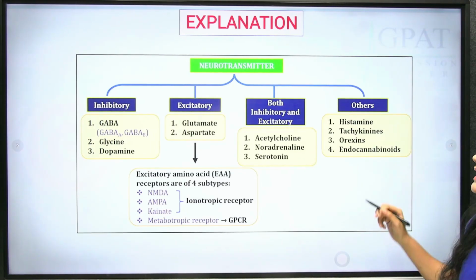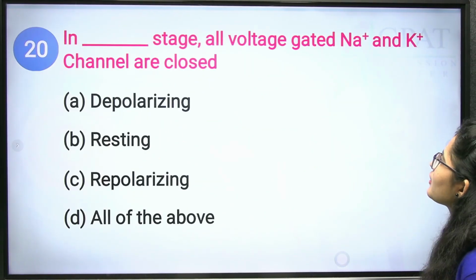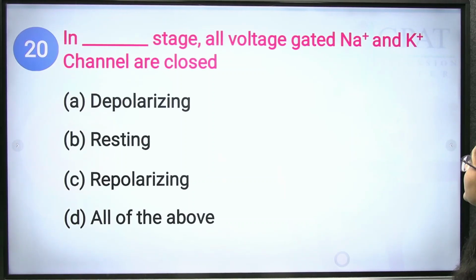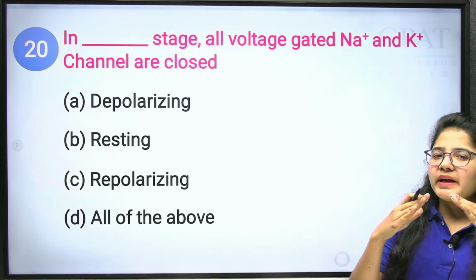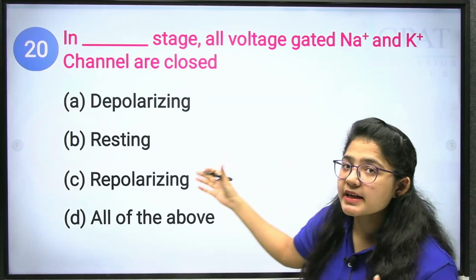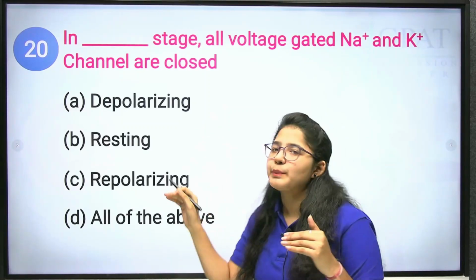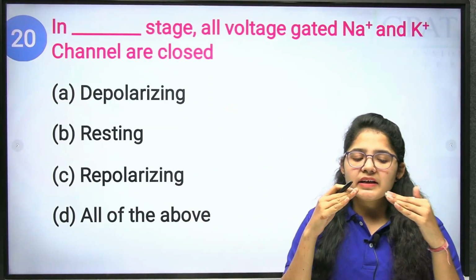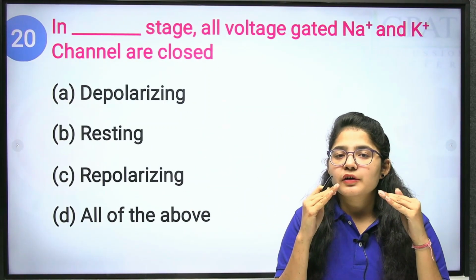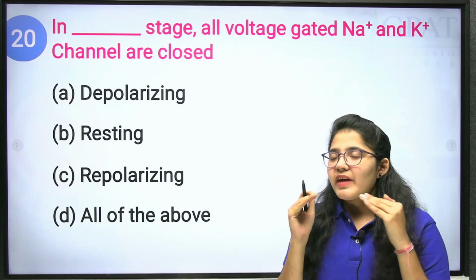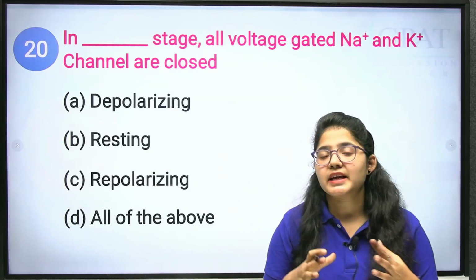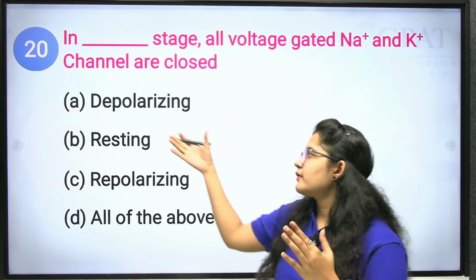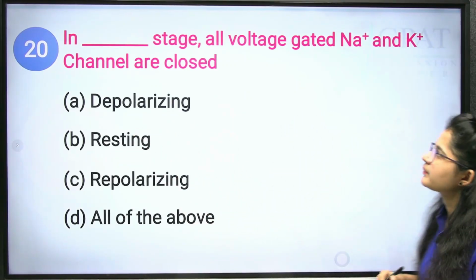Okay. Next question. In the dash stage, all voltage gated sodium and potassium channels are closed. In which of the following stages will the channels be closed? Resting stage, depolarizing stage or repolarizing stage? When they are in a resting stage, they are in a closed condition, and in the active stage, they will be in a depolarizing condition. Clear?